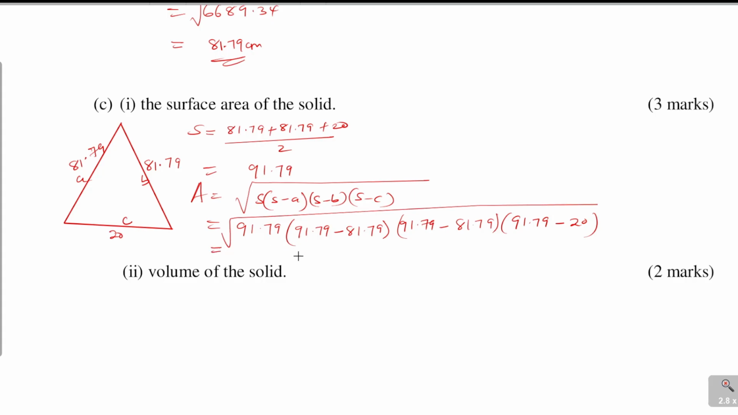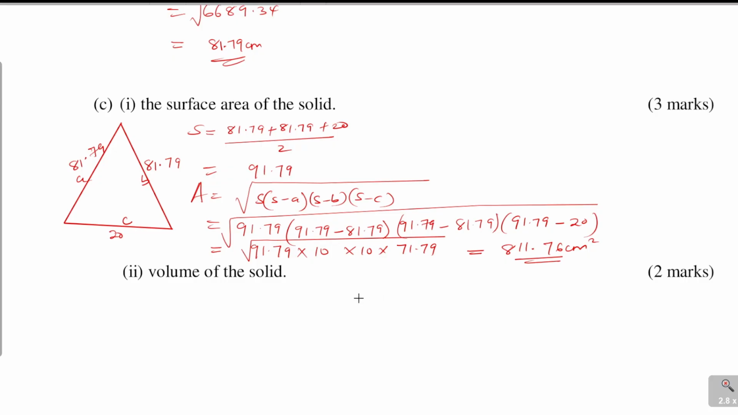So this will give 91.79 times, when you subtract these, you get 10 times 10 times 71.79. We have the square root of that. And when you multiply everything and get the square root, you get 811.76 centimeters squared. That is what you get.